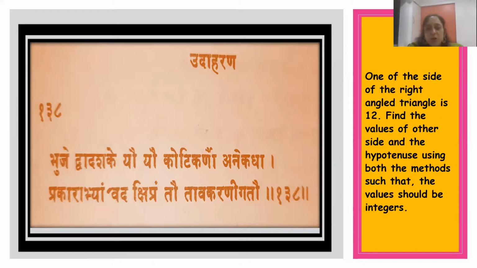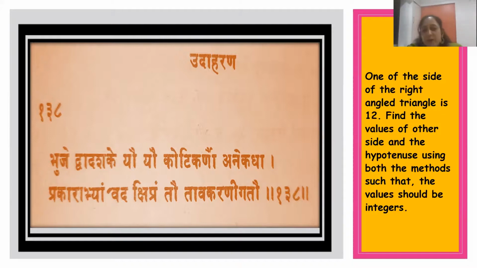Bhuje dvadashake yavya koti karno anekadha prakarabhyam vadakshipram tau tavakardi gatau. So now he is telling that dvadasha means 10 plus 2. So 12. So there is one right angle triangle whose one side is 12. I want you to find other two sides. Now this is an open-ended question. You can have more than one answer for this.